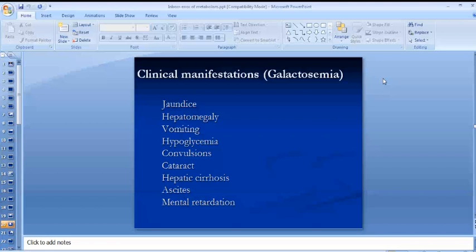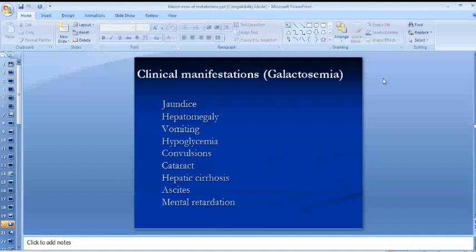In galactosemia, the important differentiating points are persistent hypoglycemia, cataract, hepatic cirrhosis, and ascites. The other common features are similar to other metabolic disorders. In a patient with galactosemia, when you check the BSR, it will show persistent hypoglycemia.